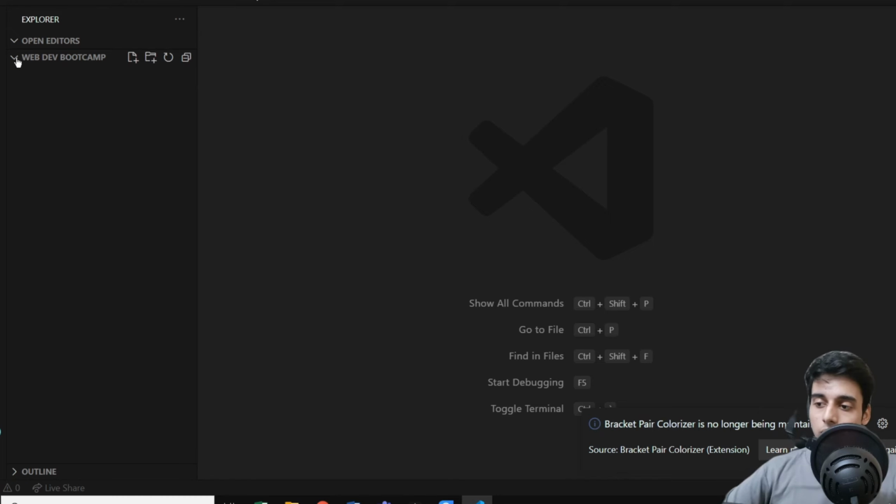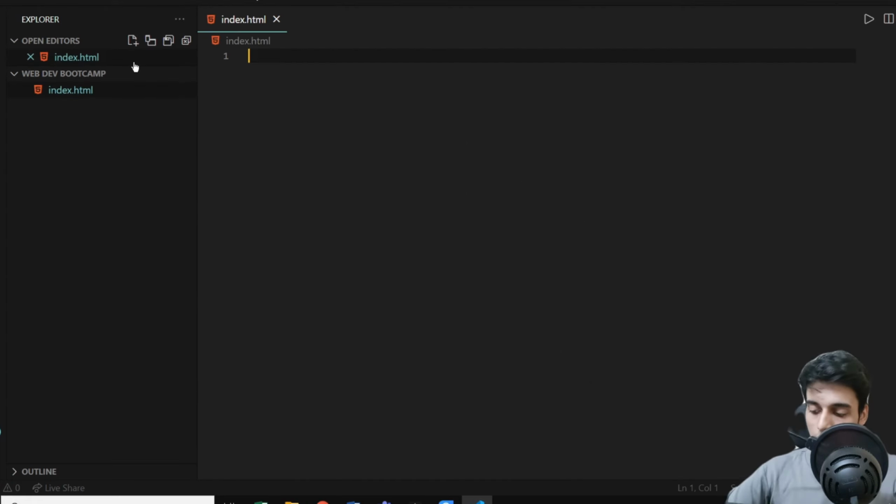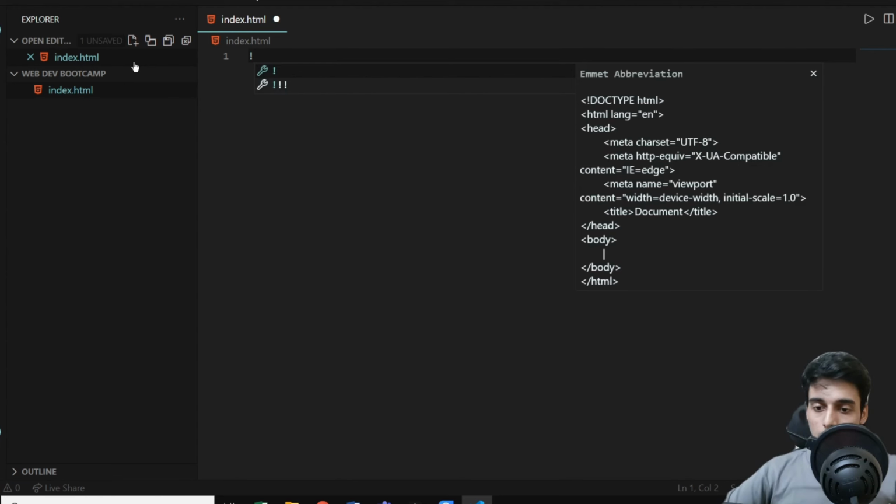I have my file directory, but there are no files because I deleted all my files which I showed you in my previous lecture. So I'll create a new file called index.html. And now, before we start writing any code, the first thing that we require is a boilerplate template. So how do we get that? A simple exclamation mark and the emmet will do the rest of the job.